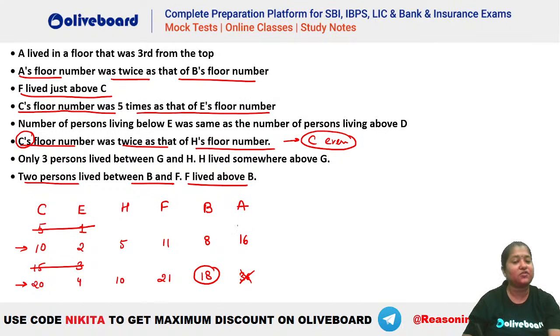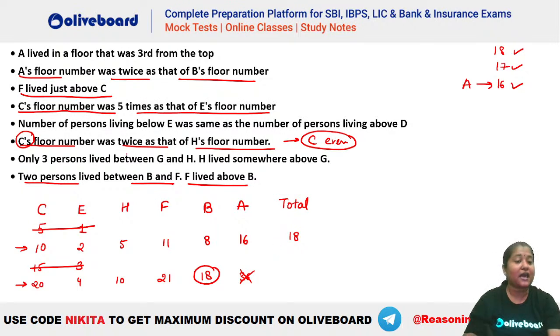Right? So once you have placed your A, you can place the total number of floors as well. Why? Because A was living third from the top. So that means if A is on the 16th floor, we will have 17th floor and 18th floor. This is top, this is second from the top, this is third from the top. That means total has to be how much? It has to be 18 in total.